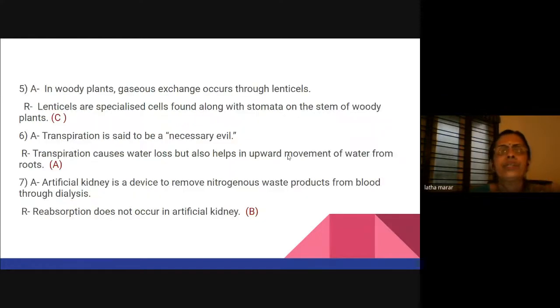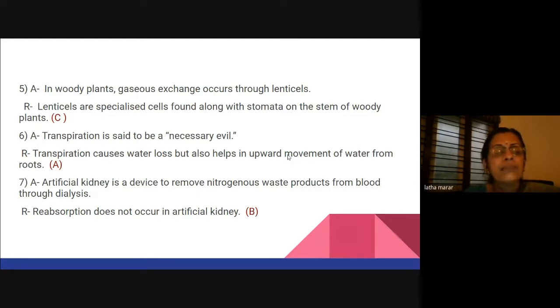Similarly, I have just written different questions. In woody plants, gas exchange occurs through lenticels. Lenticels are specialized cells found along with stomata on the stem of woody plants. I have written the answer also there. Transpiration is said to be a necessary evil. Transpiration causes water loss but also helps in upward movement of water. It is option A.